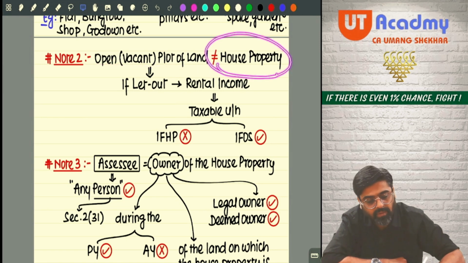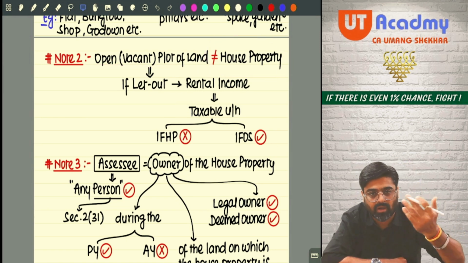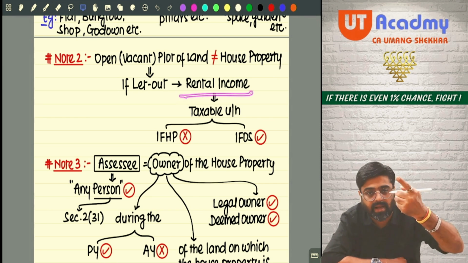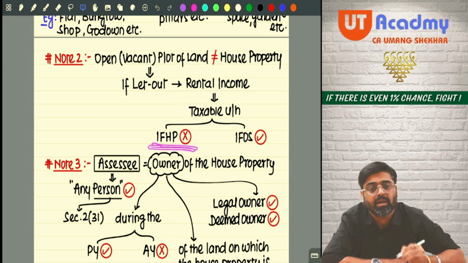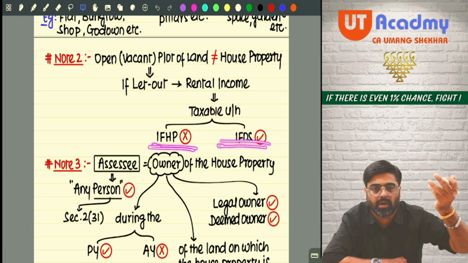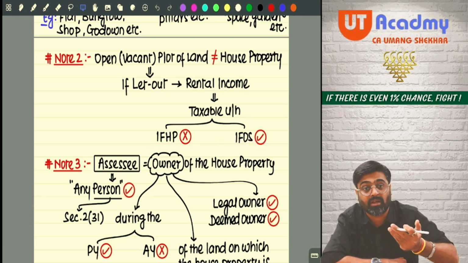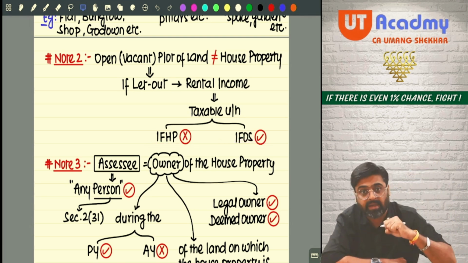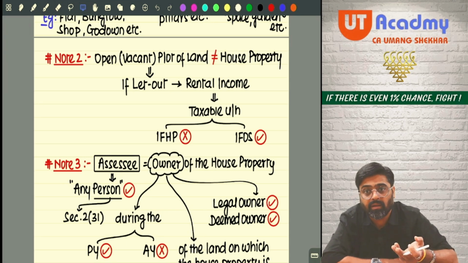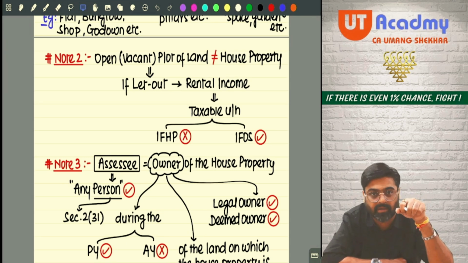So what if you have let out an open plot of land? Is it a house property? The answer is no. If that is not a house property, the rental income of that land cannot be taxable under the head house property. It will be your income from other sources. But if you are into the business of letting out the land and getting such rental incomes, then this will be treated as your PGBP income. Getting my point? Should I move ahead?